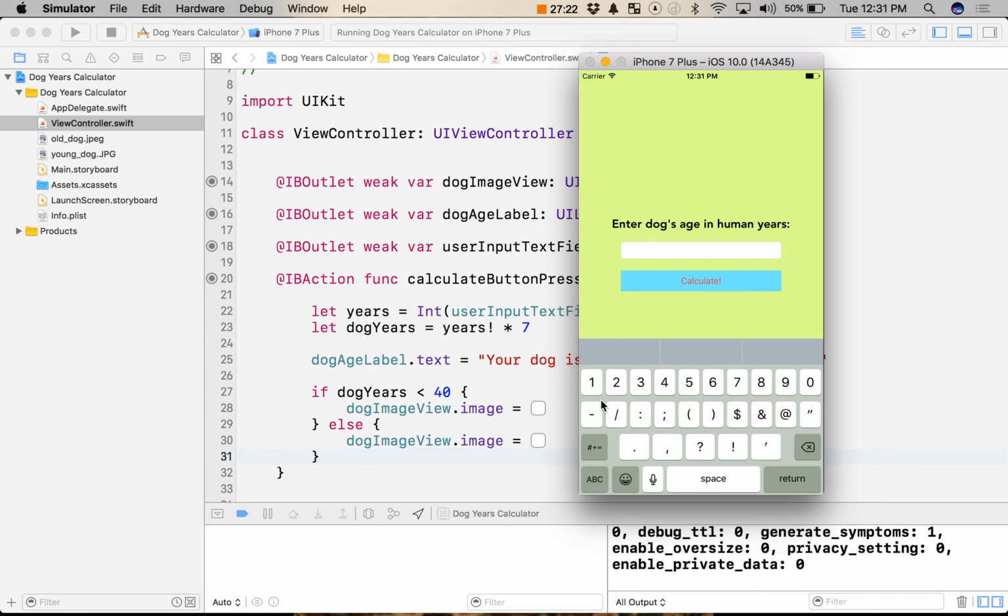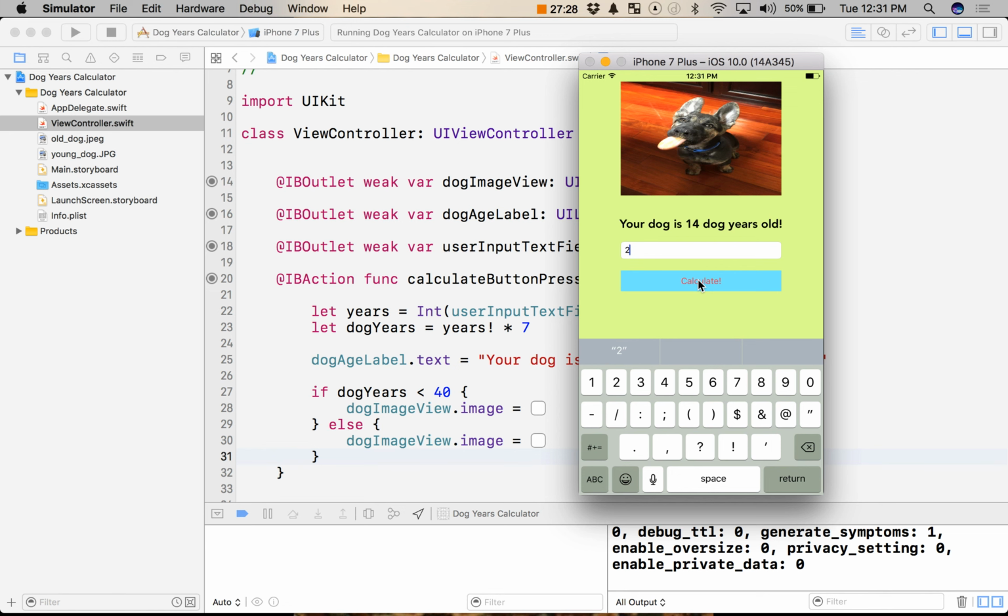And I'm going to go ahead and say, let's start with a young dog. We'll say he's 2. And moment of truth, let's hit calculate. Success! The picture's stretched, but again, that's an easy fix. We'll show that in just a second.